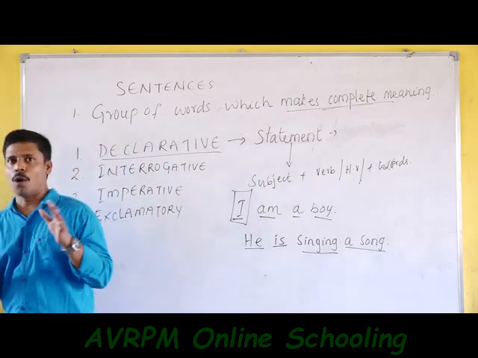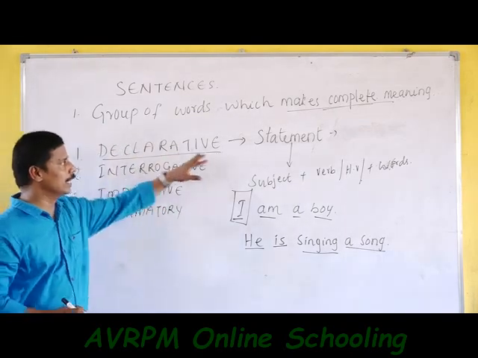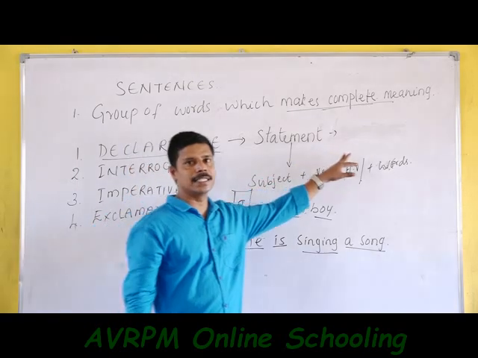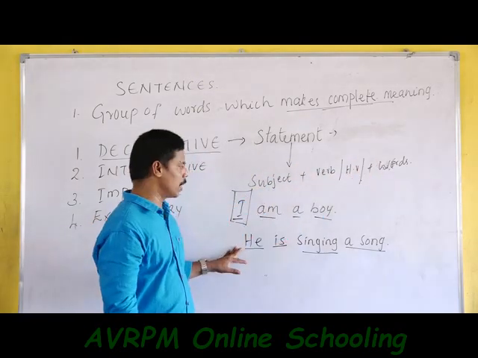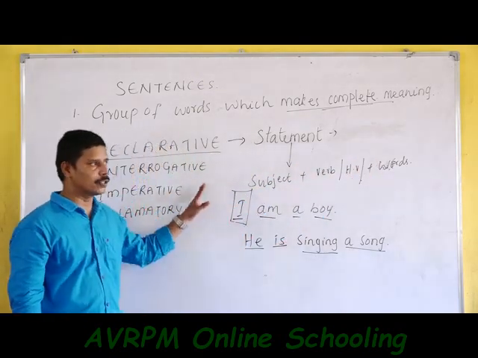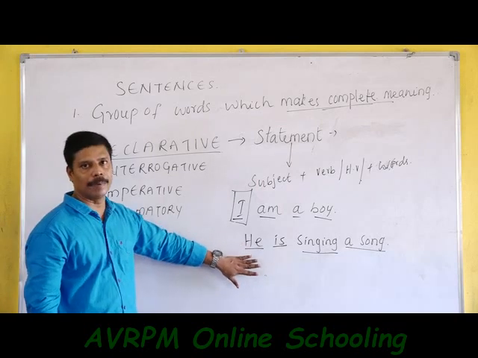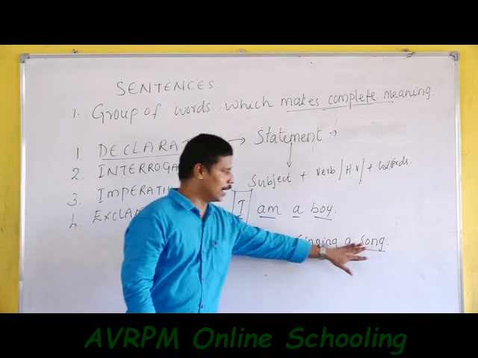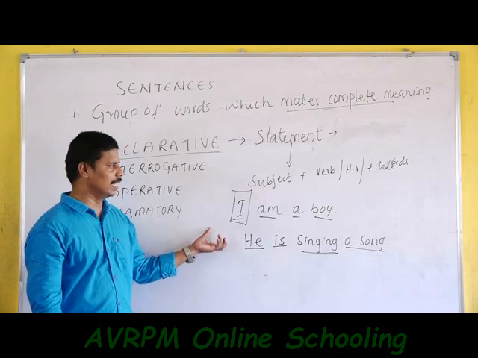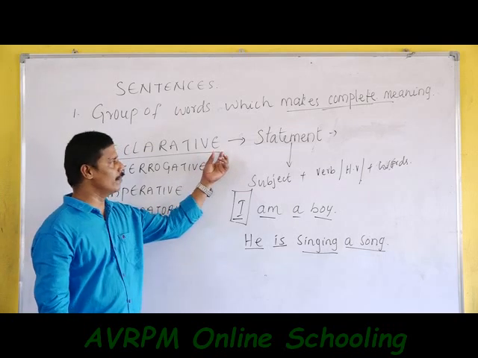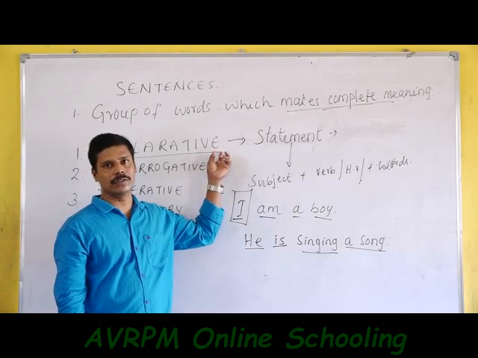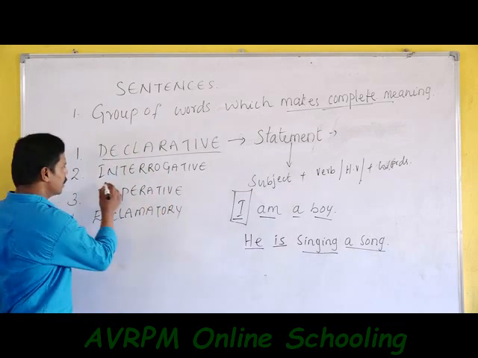A declarative sentence is almost always used to declare, state or assert something about a subject, and it almost every time begins with a capital letter and ends in a full stop. This is the clear evidence to identify a declarative sentence. So we go to the next sentence.